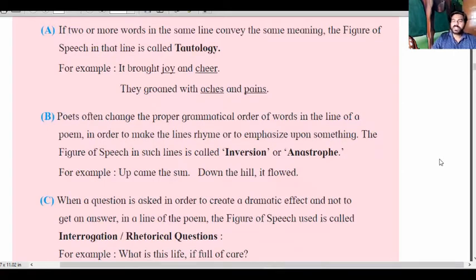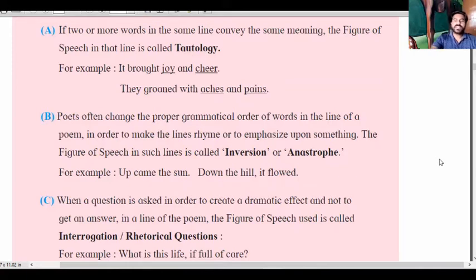He uses a different structure while composing the poem in order to make the lines rhyme or to emphasize something. The figure of speech in such lines is called inversion or anastrophe. The words are not in grammatical sequence, but by the poetic device the sentence is correct.